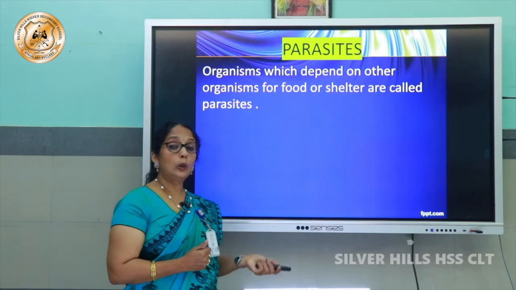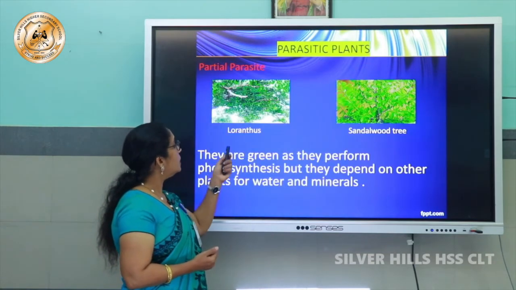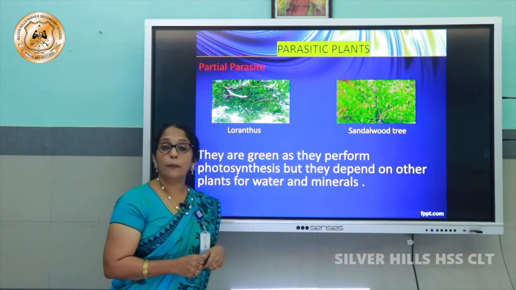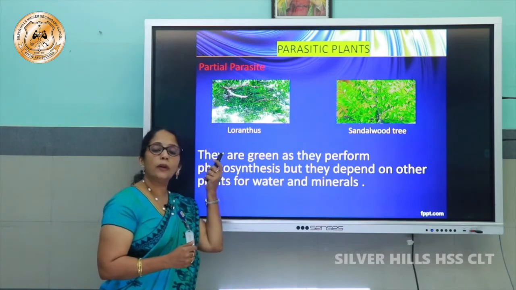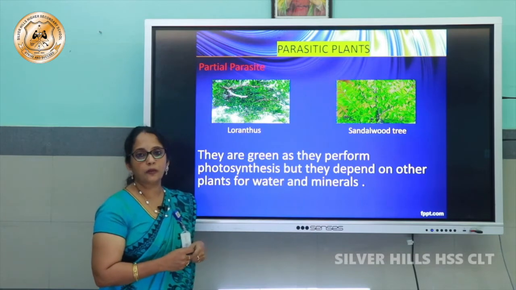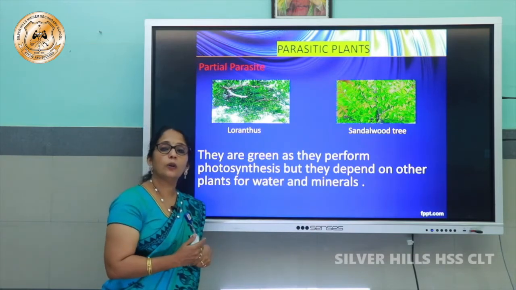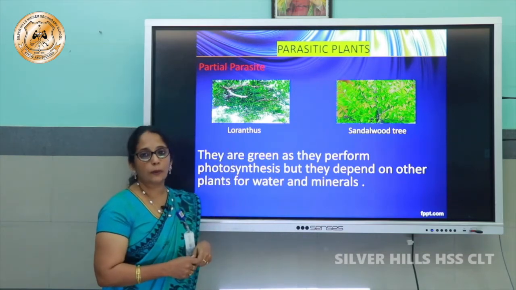Have you heard about Loranthus? Just look at this. You can see Loranthus on the mango tree. This Loranthus absorbs all the nutrients from the mango tree, and prepares food. So our mango tree won't have any nutrients. All the nutrients of the mango tree are absorbed by whom? Loranthus, and Loranthus prepares food.